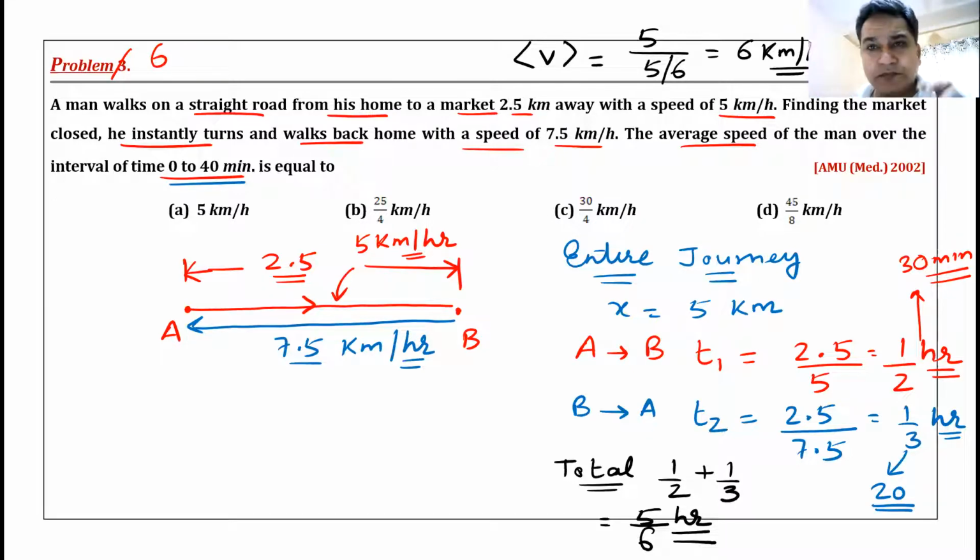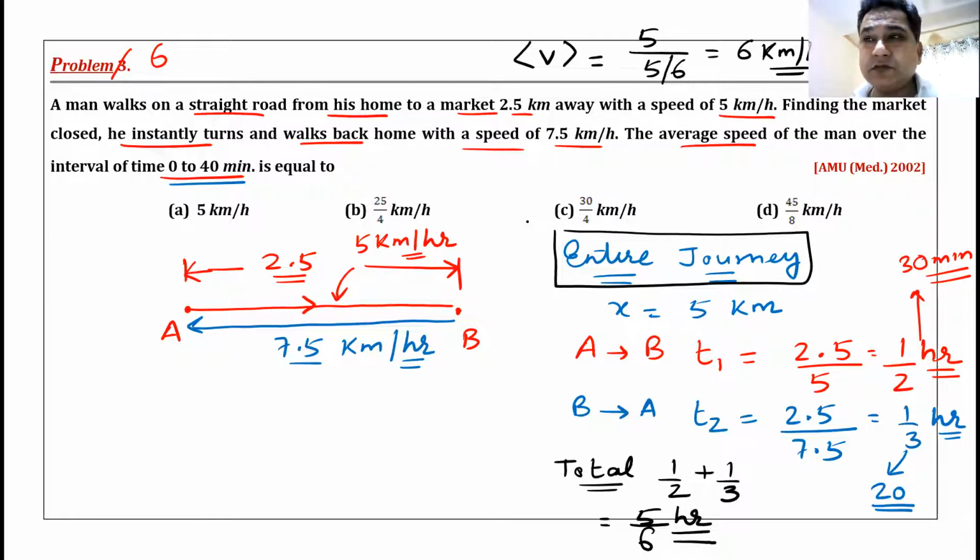Next question here. See, if there is one question, I will make many questions out of that one question. Beta, Karthik, this is the entire journey. I have not answered the question yet. If we are solving one question, I will be asking so many questions that one question becomes equal to 10 questions. It was never asked in the question, entire journey. I made a question, entire journey. We are still to solve the actual question. Okay, for the entire journey, average speed is 6 kilometers per hour.